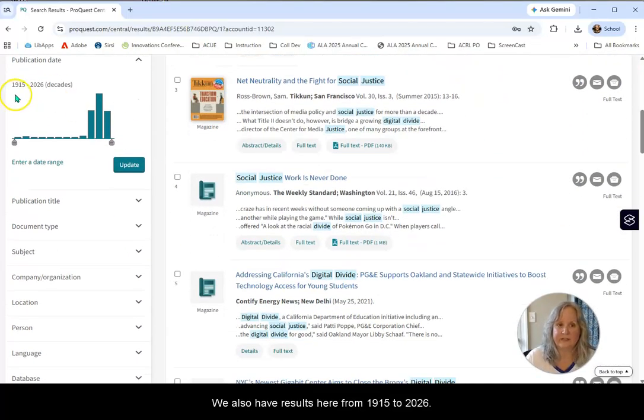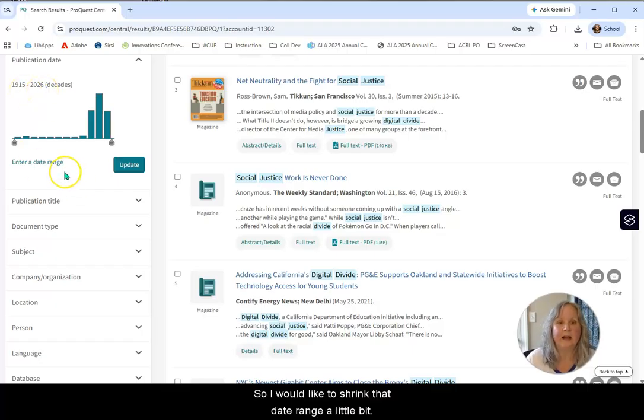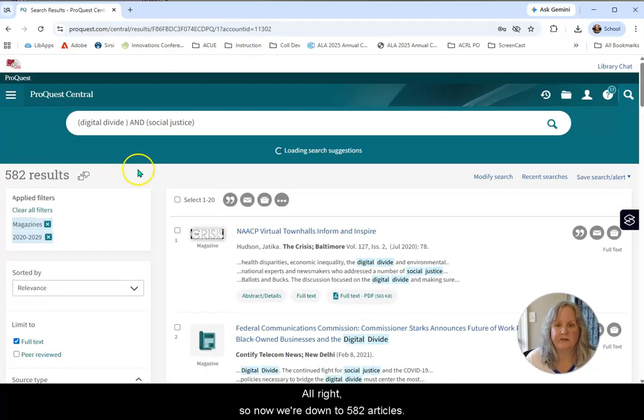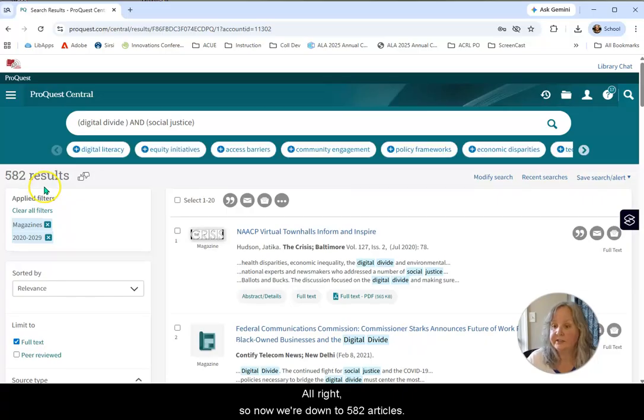We also have results here from 1915 to 2026. So I would like to shrink that date range a little bit. If I slide this over, in this case, I'll go with this last column. That's going to be 2020 to present. I'll go ahead and update that. All right, so now we're down to 582 articles.